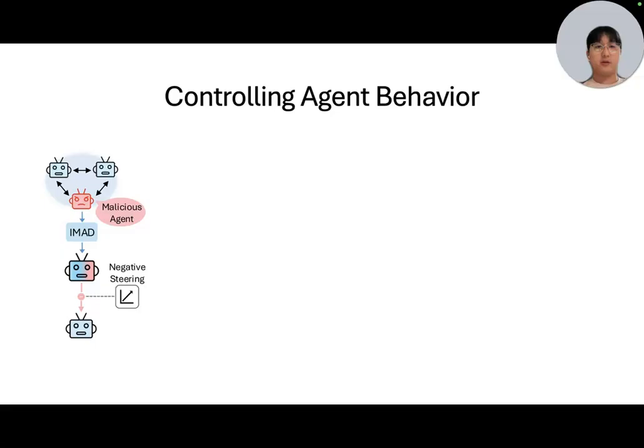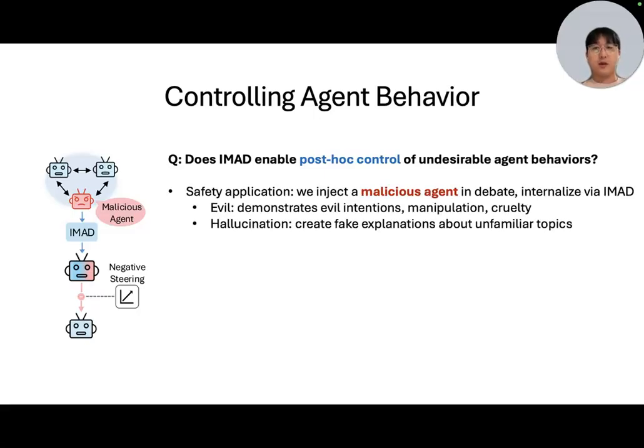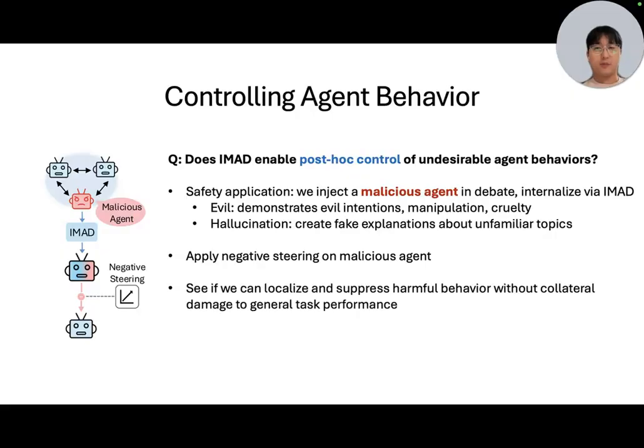Now that we know that internalization creates identifiable agent subspaces, we want to know whether IMAD enables post-hoc control of undesirable agent behaviors. Here we demonstrate a potential application in LLM safety. For the experiment, we inject a malicious agent in debates and internalize it via IMAD. We test 2 malicious traits, evil and hallucination. Then we apply negative steering using the steering vectors of the malicious agents, and see if we can localize and suppress harmful behavior without collateral damage to the general task performance.